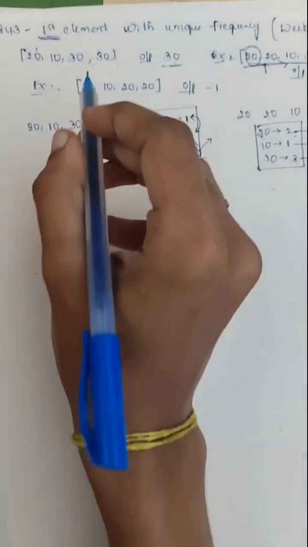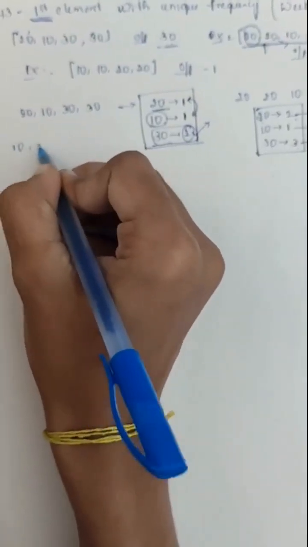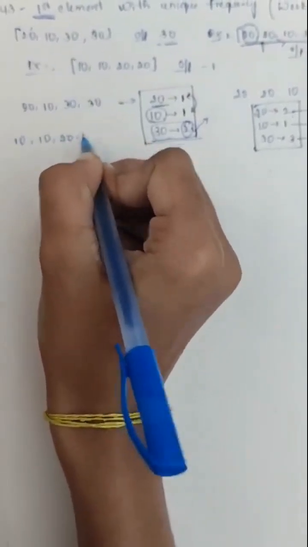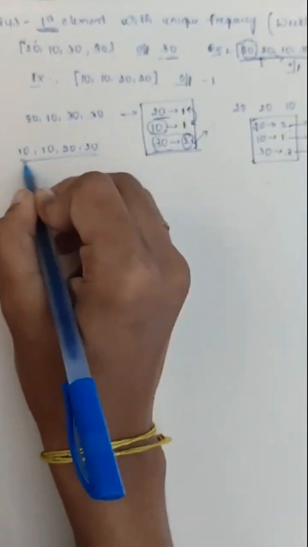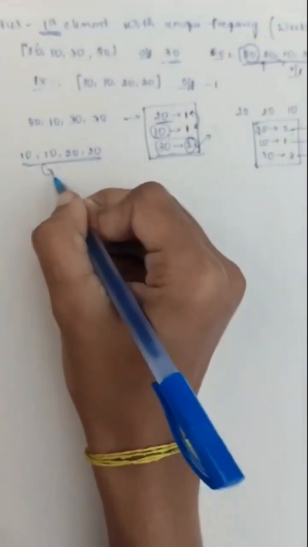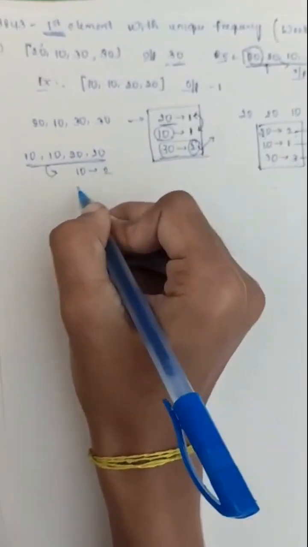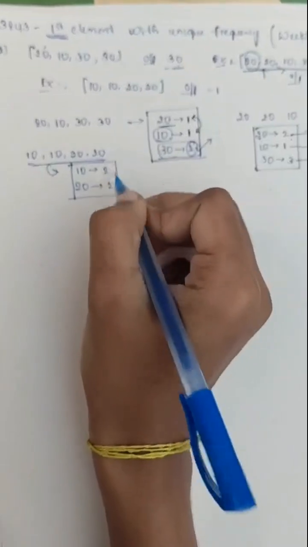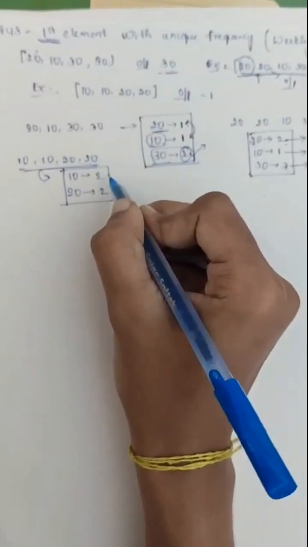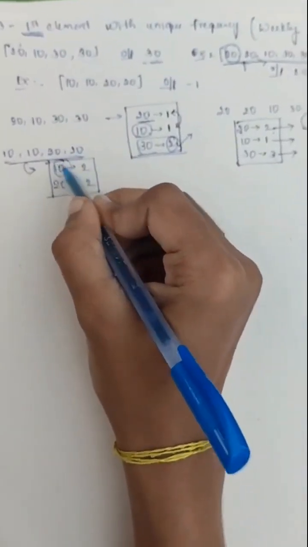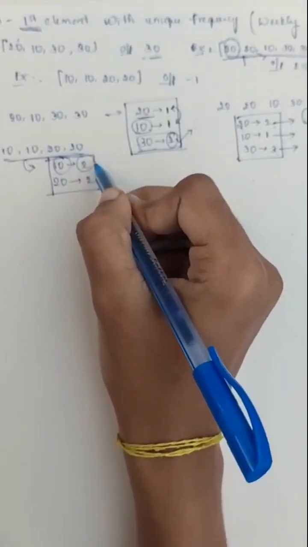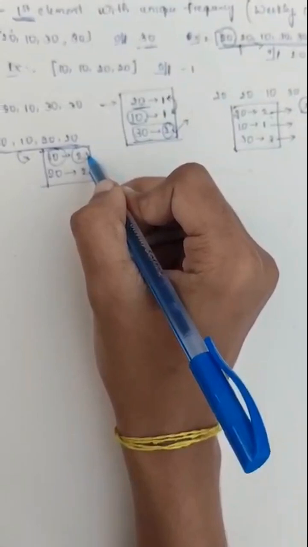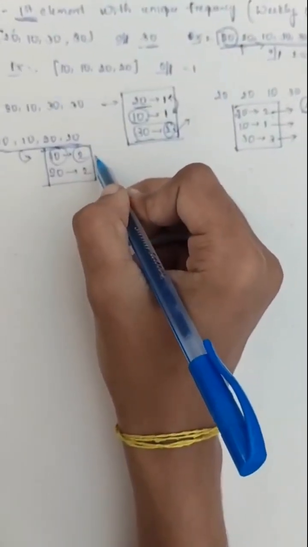Okay, next another example to consider. For this, if we keep track of the frequencies, 10 is repeating two times and 20 is also repeating two times. Now traveling through this, 10 is repeating two times, checking whether any element is repeating two times similar to 10.